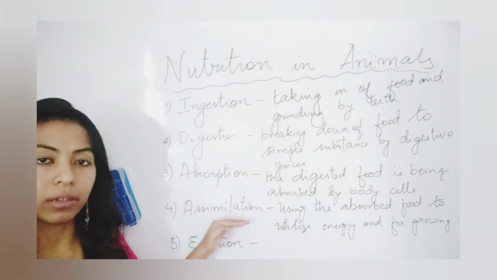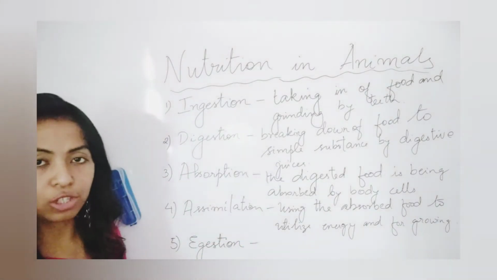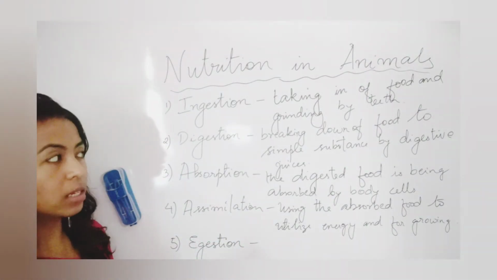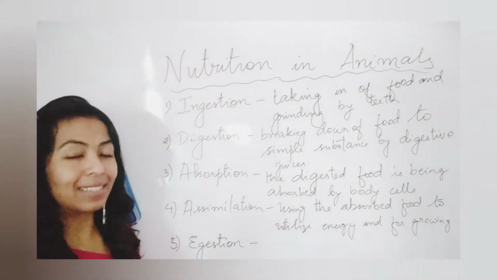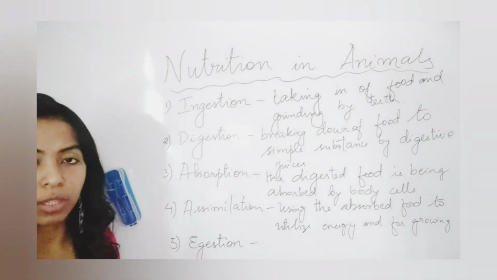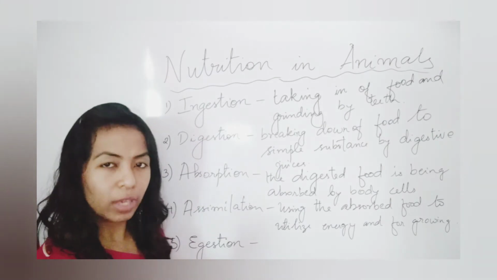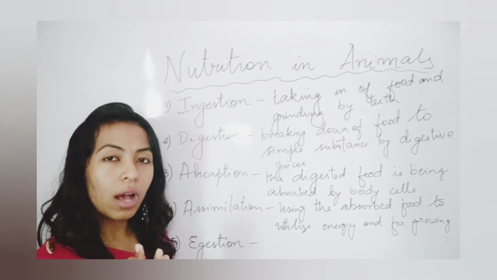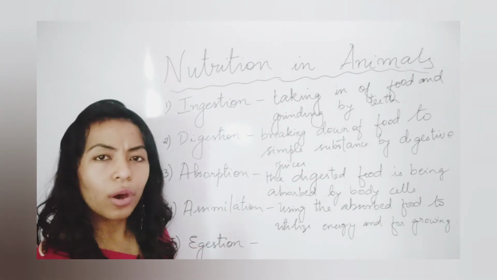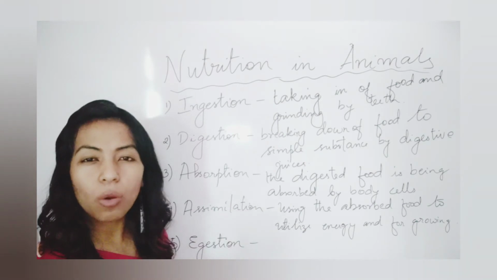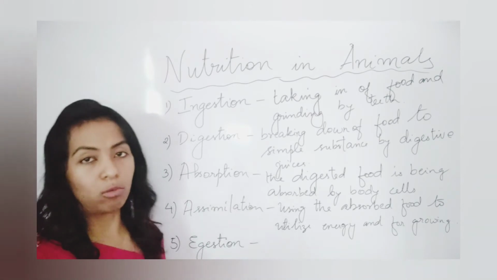This process happens here. Now let us come to the last one, which is called ejection. Now what is ejection? We have done from the breaking down to the absorption to the utilization of food. Now we'll come to the ejection. It means that there is some food which is not fit for absorption, which is no more useful for our body, which has no more nutrients present in it. So what we have to do is that it has to be thrown out from our body.